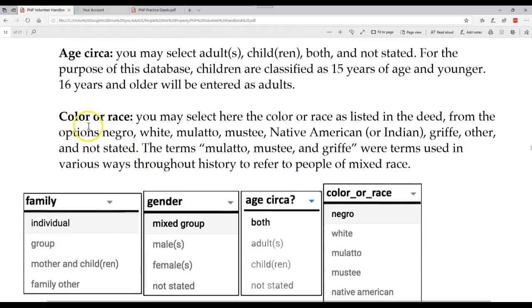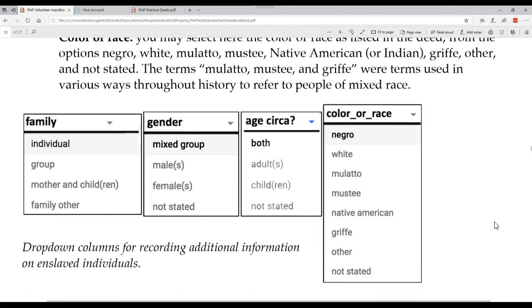And then we have the color or the race, and there are multiple versions for that. For color and race, the handbook goes through and gives that information. So we have Negro, white, mulatto, Mustee, Native American, Griff, other, or not stated. So in our drop down, we have that information.